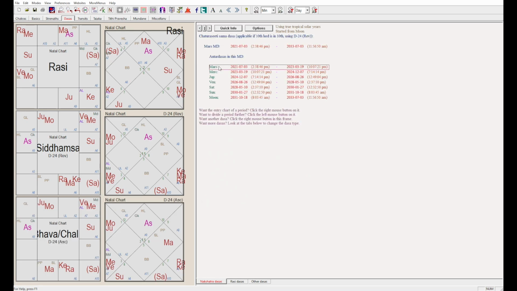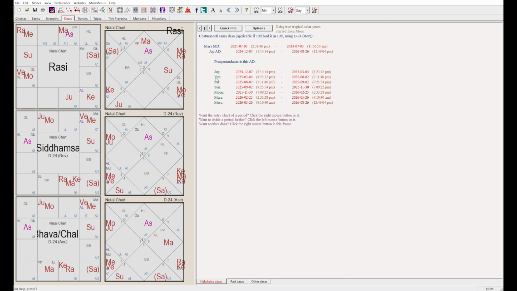He is running Mars Mahadasha of the Siddhamsha chart. Mars is the 3rd lord of initiative and the 10th lord of karma in learning matters, who is posited in the 10th house, a good planet. A good planet's dasha is running in Siddhamsha, and particularly during the time when he'll be taking up the exam, he'll be running the Jupiter period, who is a natural karaka for learning.